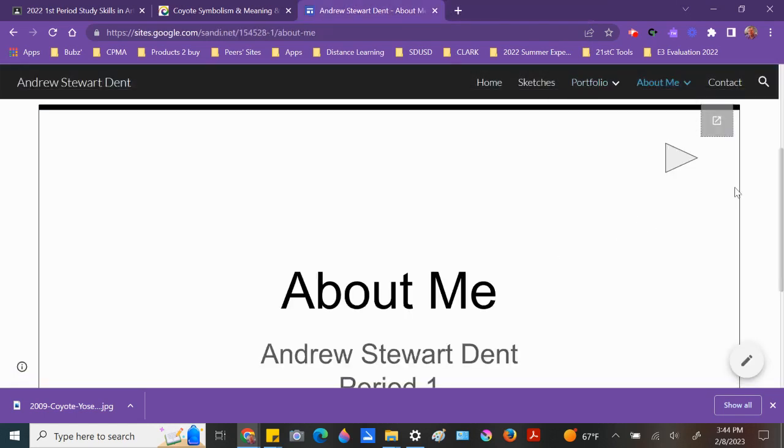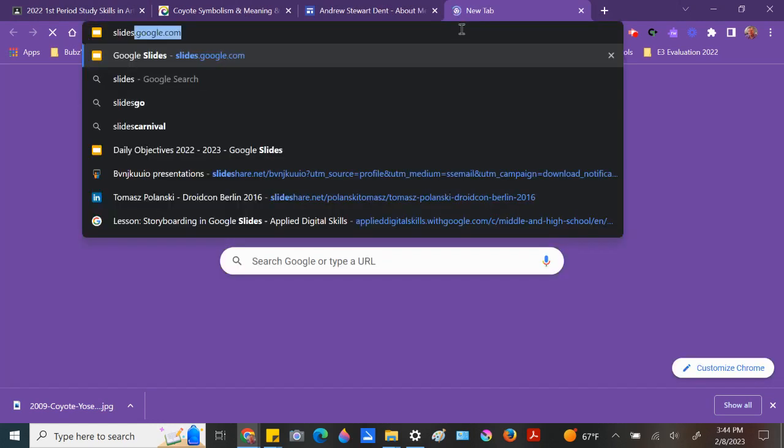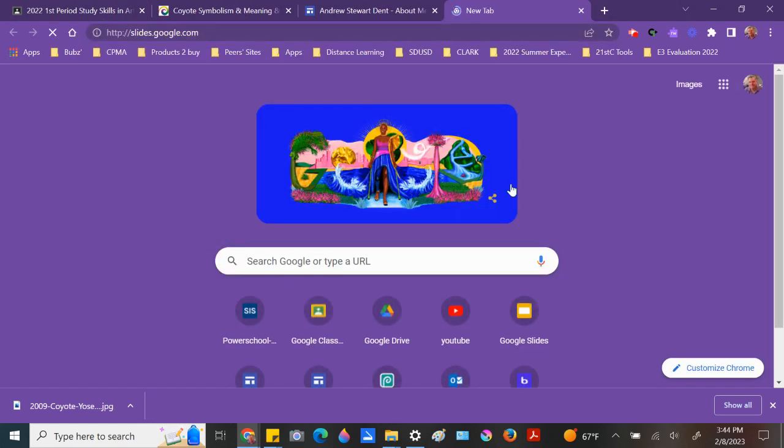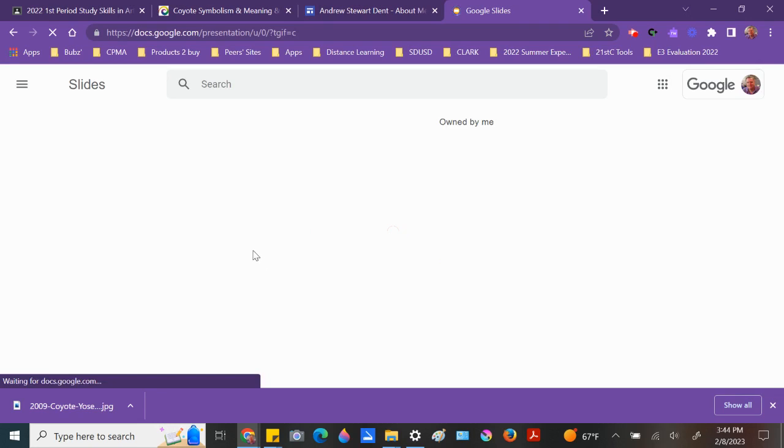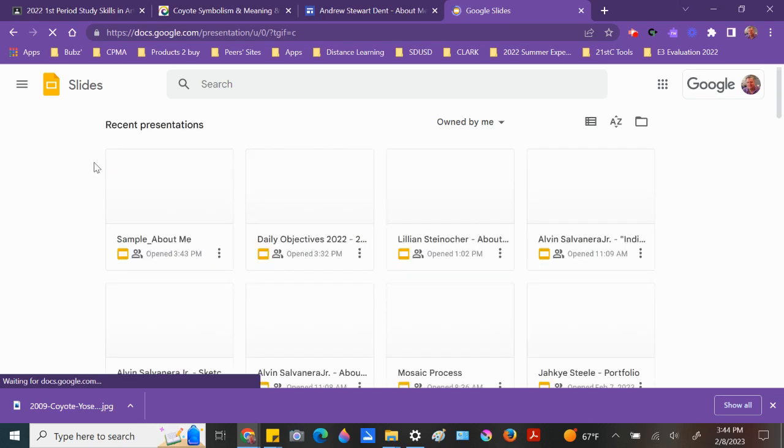I know this is a lot of information, but the nice thing about doing it this way is I'm troubleshooting this as I go. So I'll go back here to Slides. The index button is supposed to go back to the index page. And since that button doesn't work, I'm going to copy and paste it from one slide to the next, and then copy and paste it to all of the slides just to make sure that it works. So here's how that works.